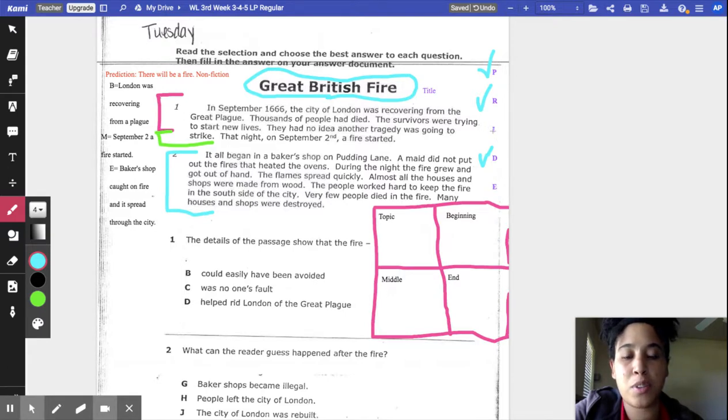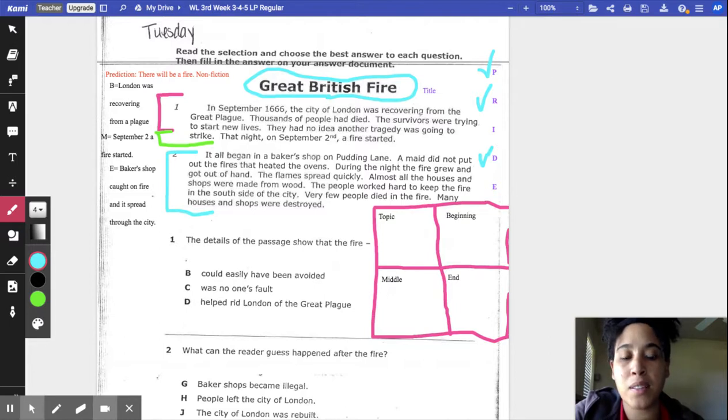I is interpret the vocabulary. Usually we have a vocabulary word with a line underneath it. But in this passage, it doesn't look like we have any vocabulary. If we did, we would get a dictionary and look up what that word means. And if you see a word here that you don't understand, you could use that as your vocabulary and just write what it means on top of that word. Make sure you put your page number, and that's how you do the interpret vocabulary.